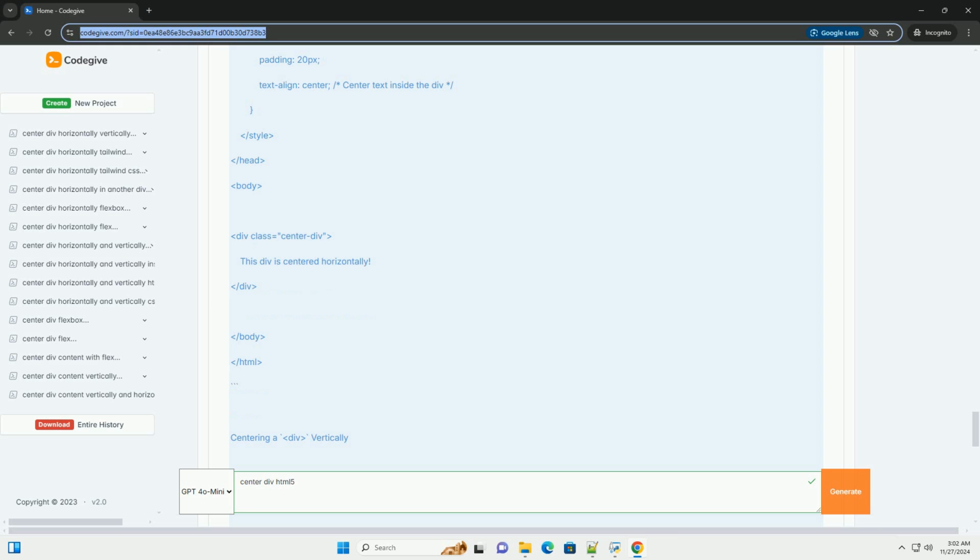Conclusion. In summary, there are various methods to center a div in HTML5. 1. Horizontal centering, use margin auto, with a defined width. 2. Vertical centering, use flexbox with justify content and align items. 3. Both horizontal and vertical centering, use CSS grid with place items, center. You can choose the method that best fits your design and layout requirements. Flexbox and grid are especially useful for responsive layouts and modern web design.